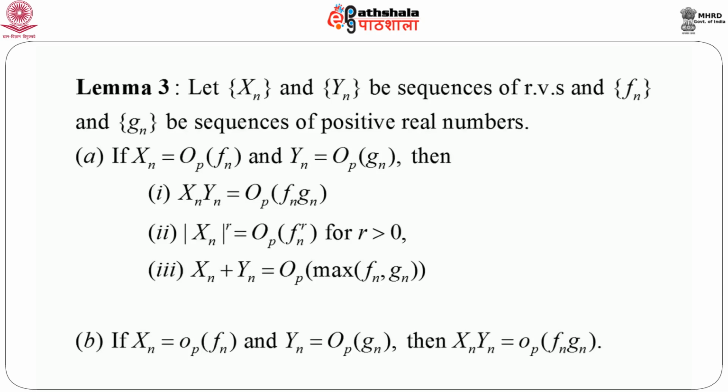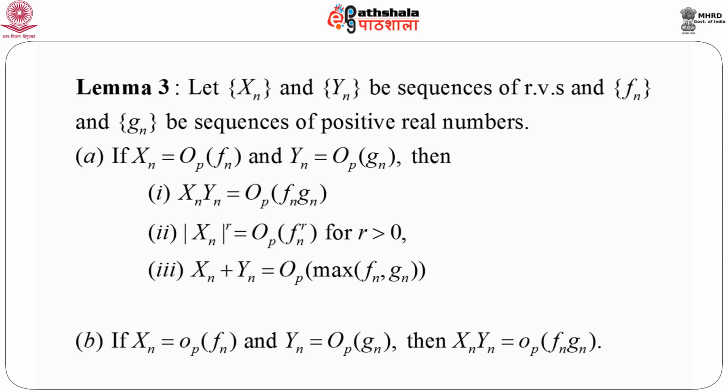The next series of results is with respect to big O. So, let Xn and Yn be sequences of random variables and fn and gn be sequences of positive real numbers. Now, again exactly like the previous series of results, if Xn equals big O_p of fn and Yn equals big O_p of gn, then we have Xn Yn equals big O_p of fn gn, modulus of Xn to the power r equals big O_p of fn to the power r for every r greater than 0, and Xn plus Yn equals big O_p of maximum of fn, gn.